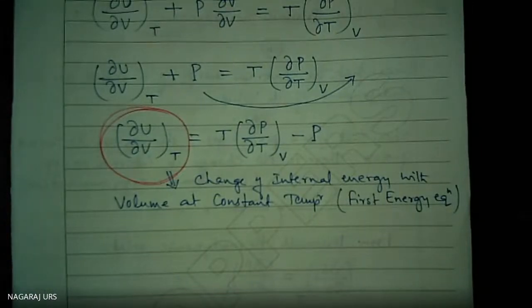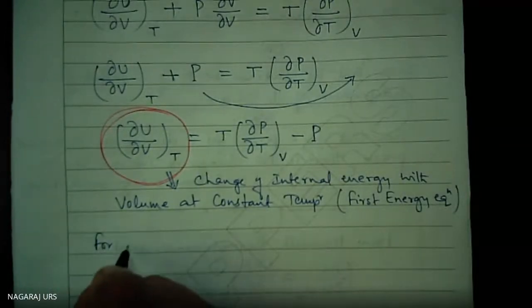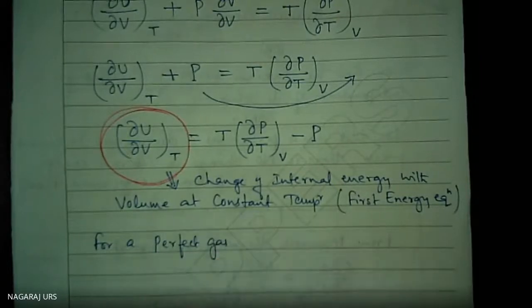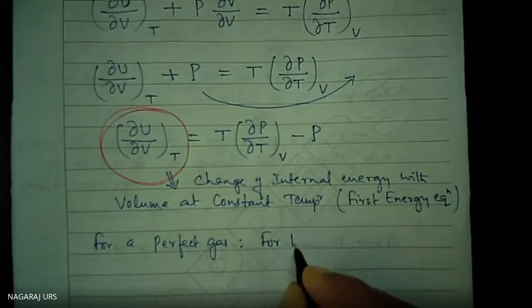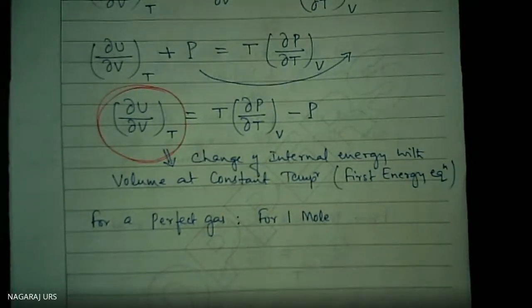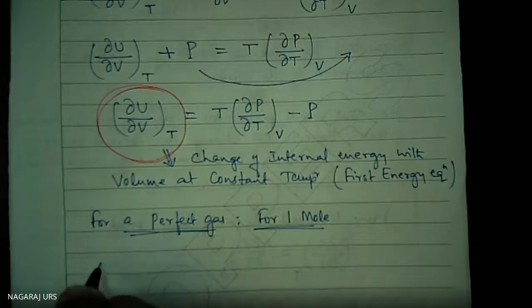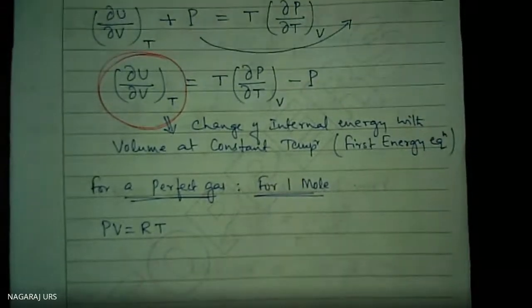Now we'll consider a perfect gas, for 1 mole of gas. For this perfect gas of 1 mole, I can write PV is equal to RT, the ideal gas equation. Ideal gas means perfect gas.